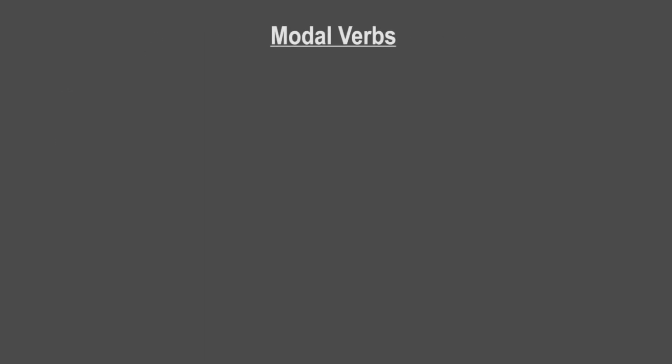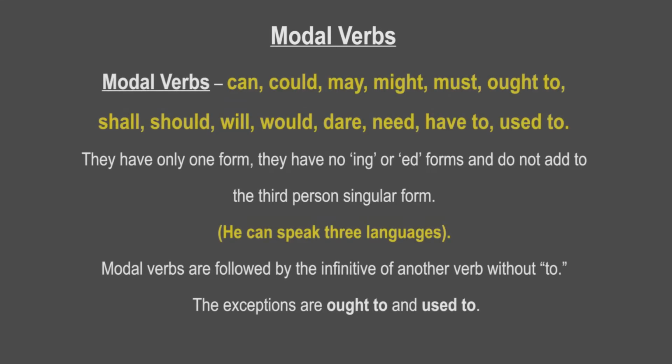Let us see the modal verbs first. Can, could, may, might, must, ought to, shall, should, will, would, dare, need, have to, used to, etc. They have only one form. They have no ing or ed forms, and they do not add s to the third person singular form.